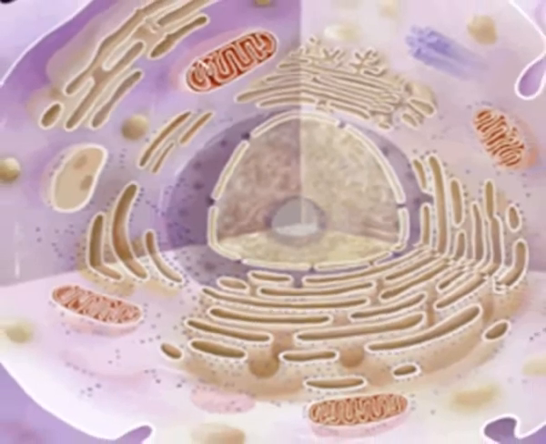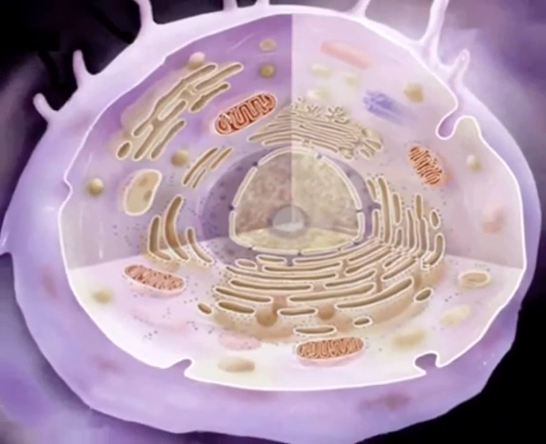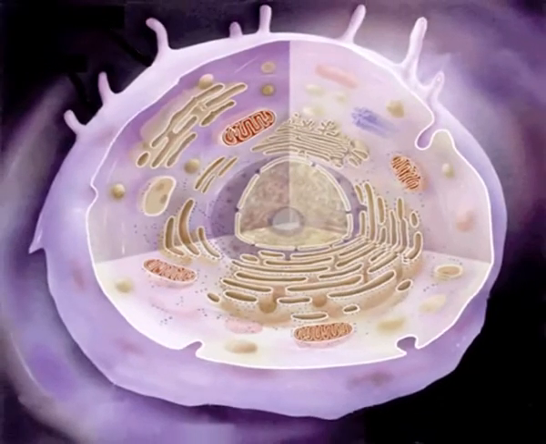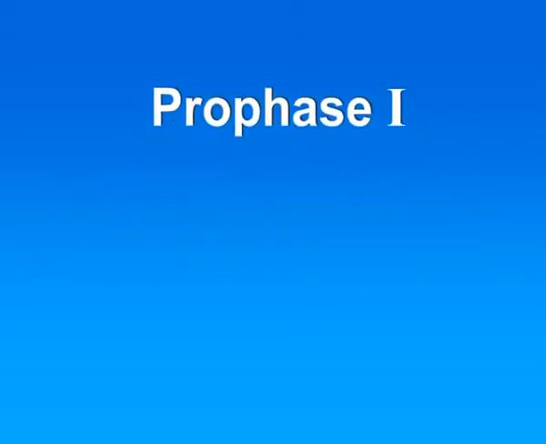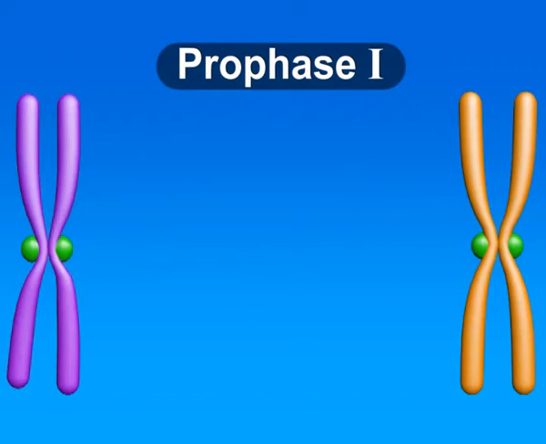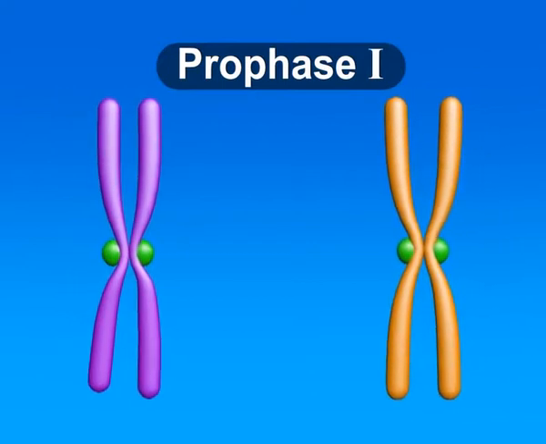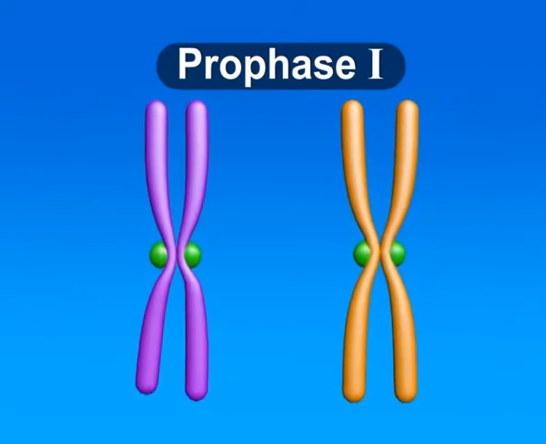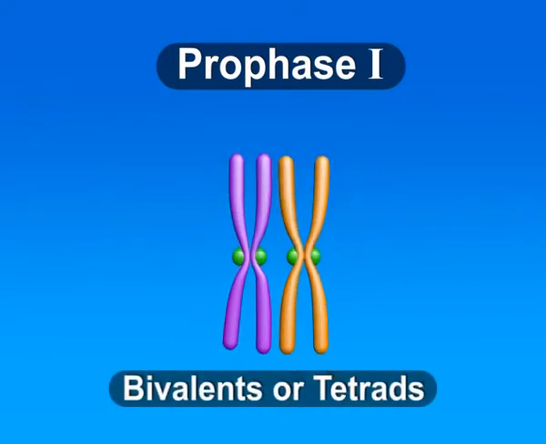Prophase 1 of the first meiotic division is typically longer than other stages. It is a more elaborate process than prophase of mitosis. During prophase, homologous chromosomes come together and lie in pairs to form bivalents or tetrads.